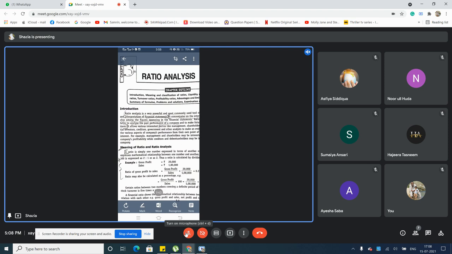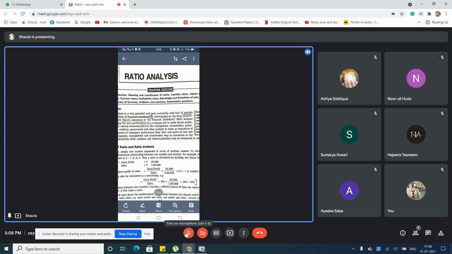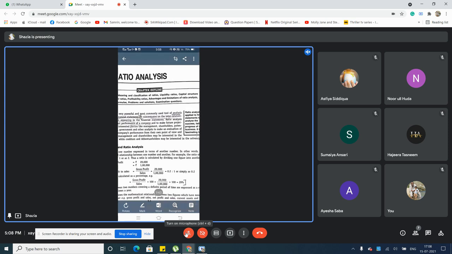So what do you do? You take the ratio of gross profit to sales, gross profit divided by sales. 20,000 divided by 1 lakh gives you 0.2 is to 1.